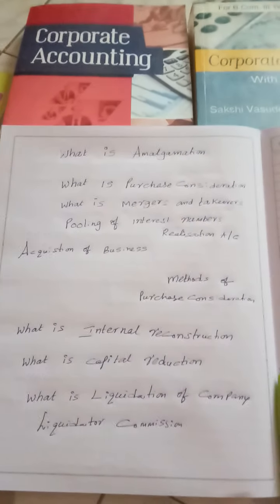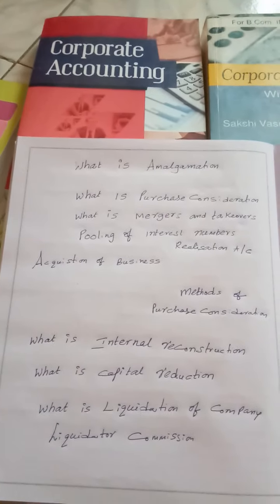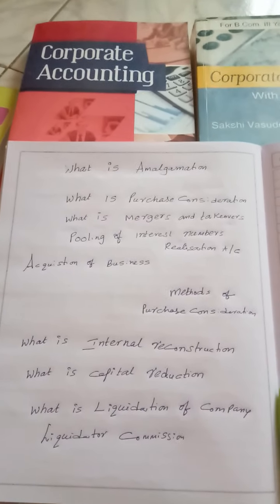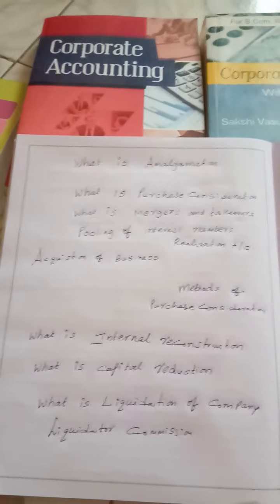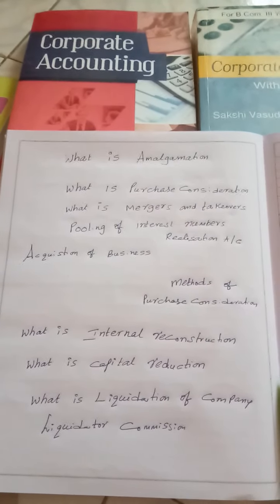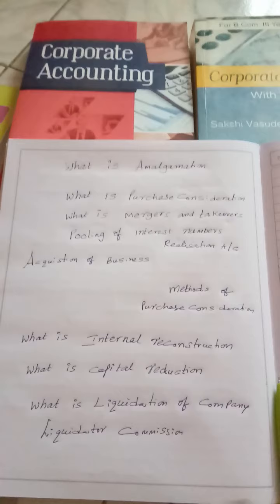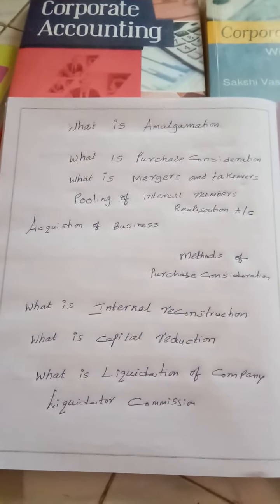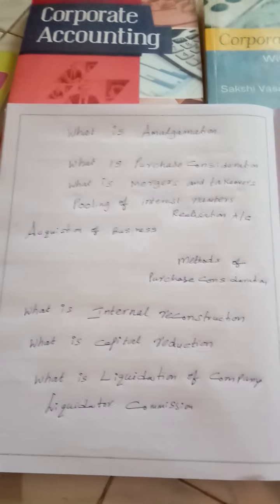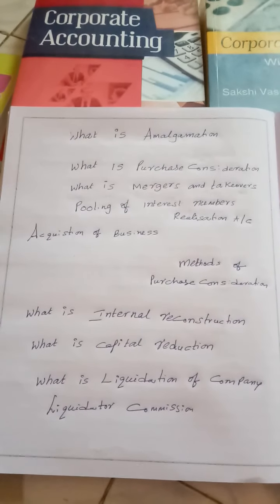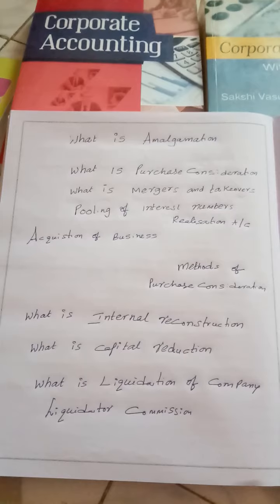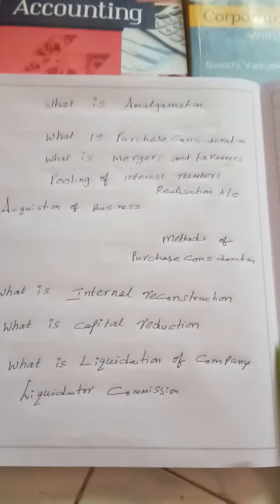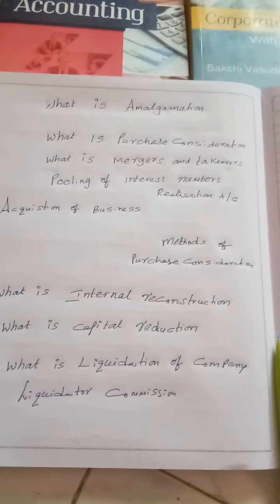And assets and liabilities of the transferor company will become the assets and liabilities of the transferee company at the book value, not at market value. Means the selling company's assets and liabilities will become assets and liabilities of the purchasing company at their book value, not at the market value. And no goodwill or capital reserve will be created under this method.